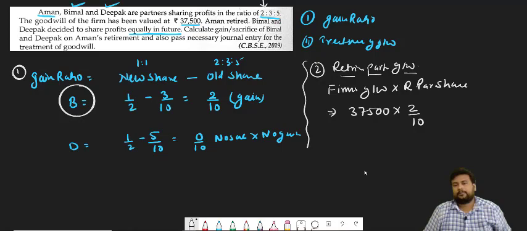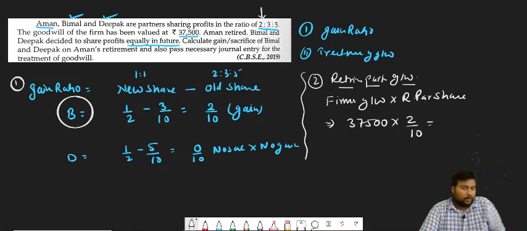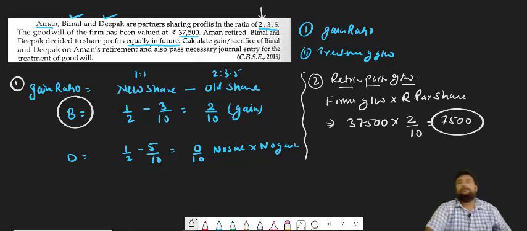See, it will be 2/10. So 37,500 into 2/10, how much? Tell me in the comment box. How much will it be? 7,500. So 7,500 is the share of whom? Tell me. 7,500 is the share of the retiring partner.